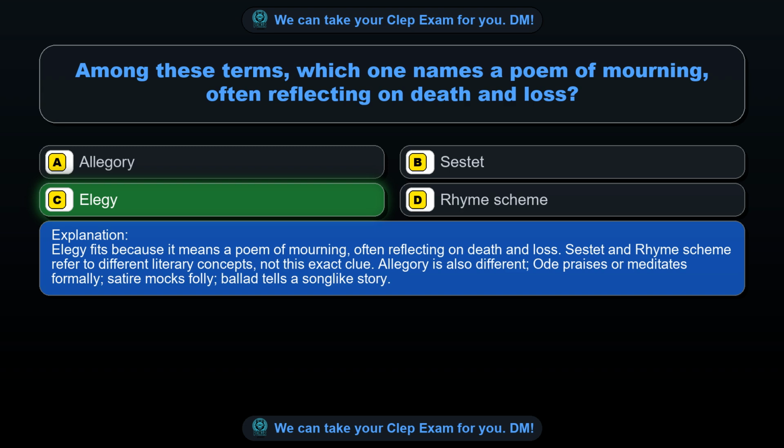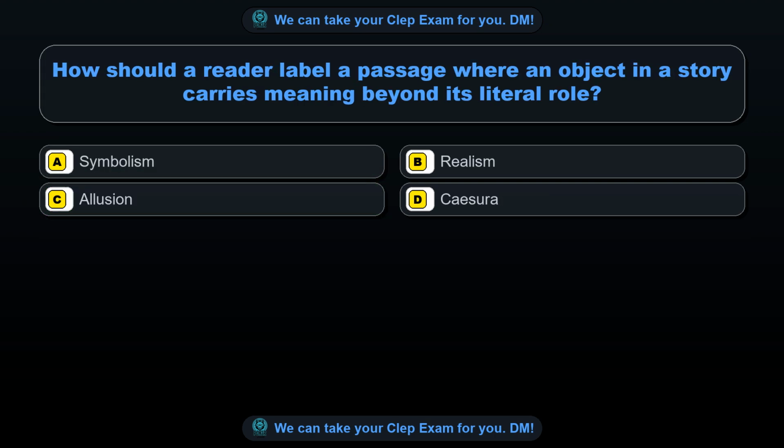Sestet and rhyme scheme refer to different literary concepts, not this exact clue. Allegory is also different, ode praises or meditates formally, satire mocks folly, ballad tells a song-like story. Question 35. How should a reader label a passage where an object in a story carries meaning beyond its literal role?